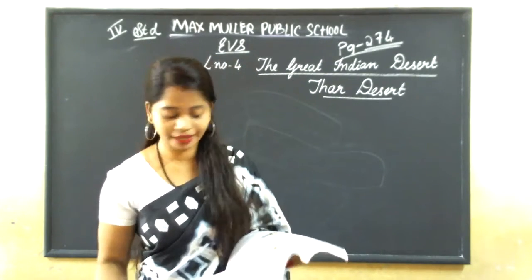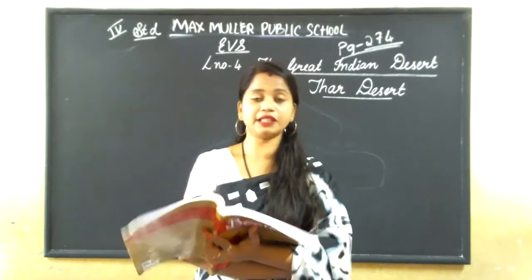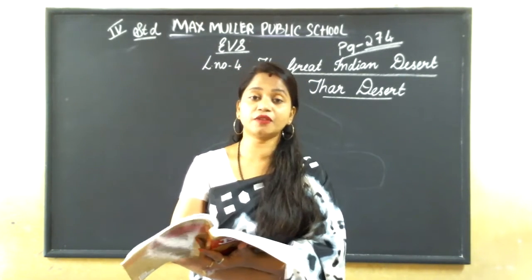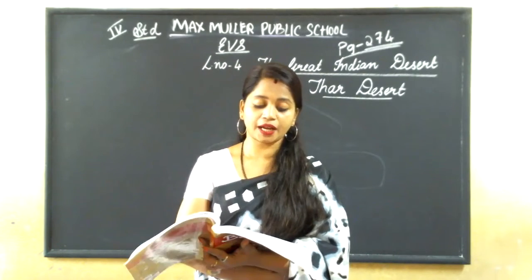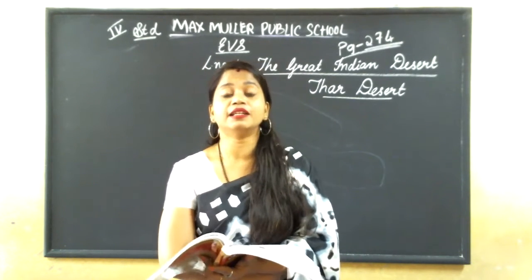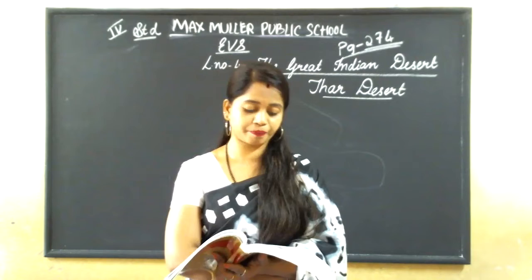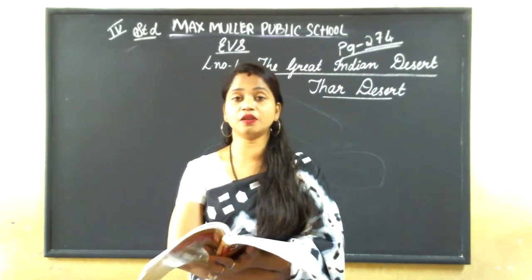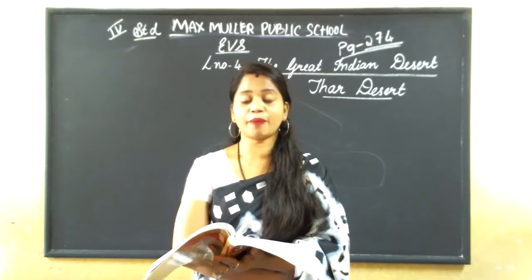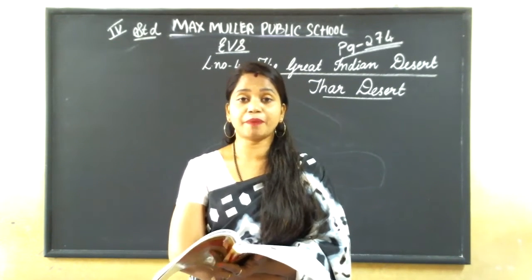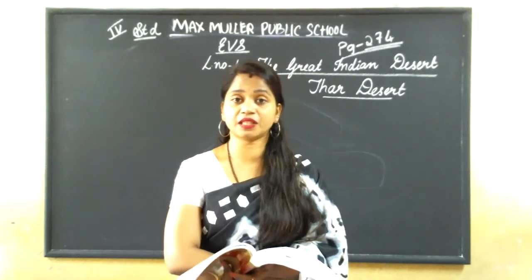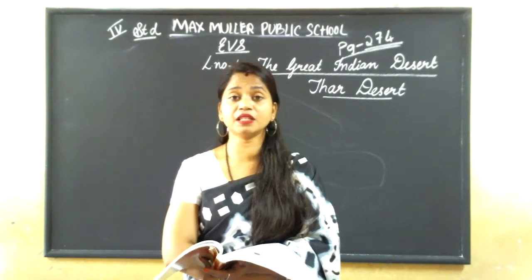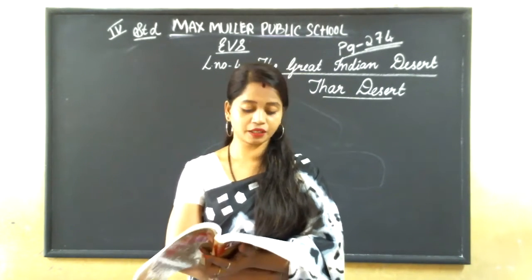It includes the larger part of western Rajasthan, which means most of Rajasthan is desert. The one state we remember is Rajasthan, right?